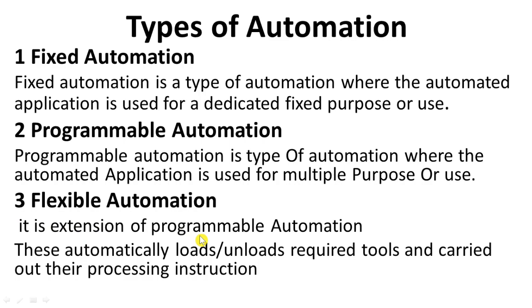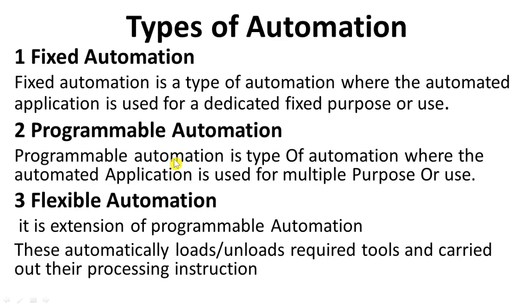In this we have to produce many products or many specifications of a product, or we have to change some design of the product. Here tools are automatically loaded and unloaded as required and carry out their processing instructions. Means there may be some hardware replaced, the path changes automatically, and the program also changes, so that we can get other products or that product with different designs. So it is called flexible automation.